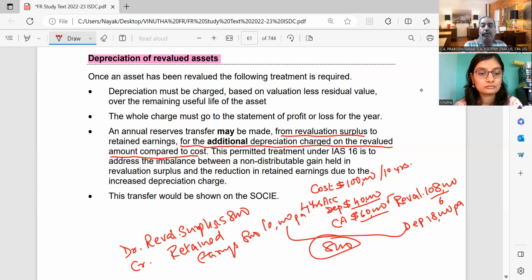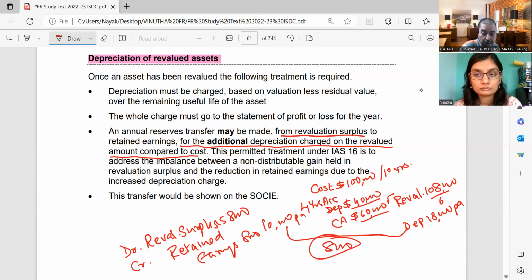So from revaluation surplus, you are transferring, but that is only if the company has a policy to do so. If a company has a policy to do so, then the additional depreciation that is being charged on account of revaluation, that may be transferred to profit and loss account. And what is the reason for that? They have given you the reason also, that it is to address the imbalance, that means your revenue profits are getting more reduced by an additional 8,000.